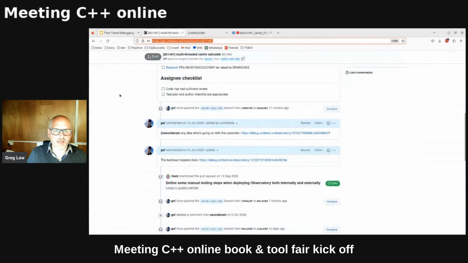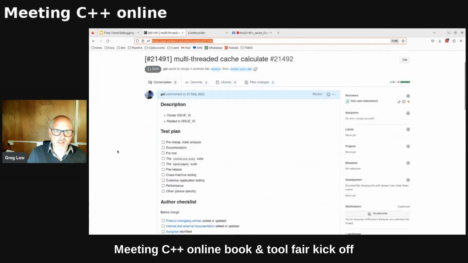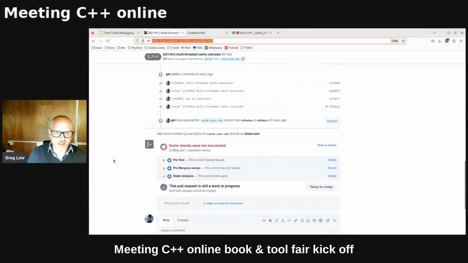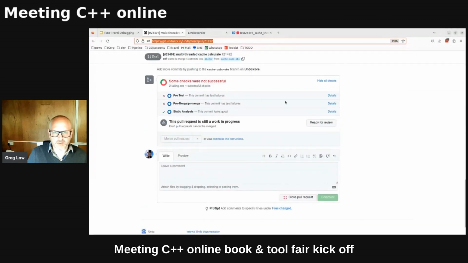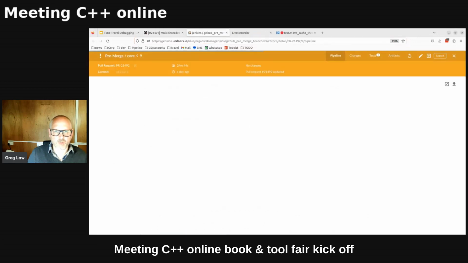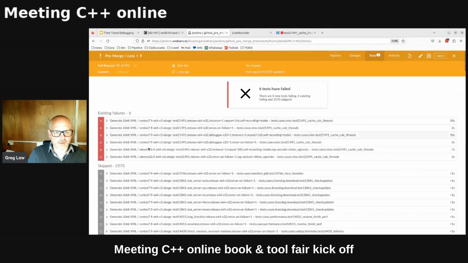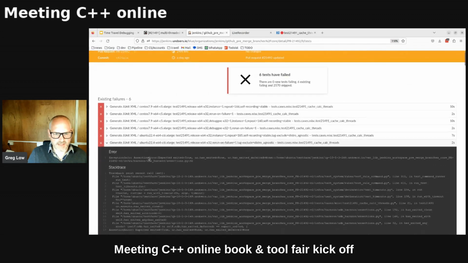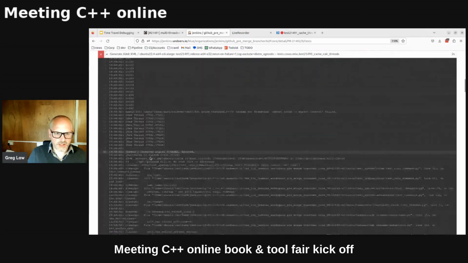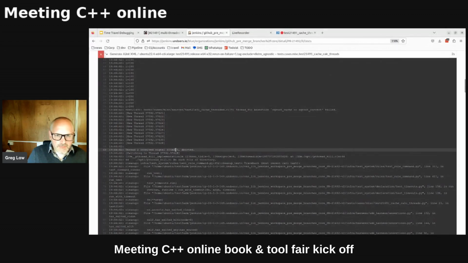I've actually got loaded up here our internal GitHub inside Undo, and this is a pull request that I made that's failing some tests, right? So I made the pull request, kicked off some Jenkins tests, all very normal. Here's Jenkins. Okay, some of the tests have failed. If I go into here, I can take a look at one of these at random. I've got some log information and, okay, some kind of abort. Oh, look at the assertion failure here, right? It's a normal experience.